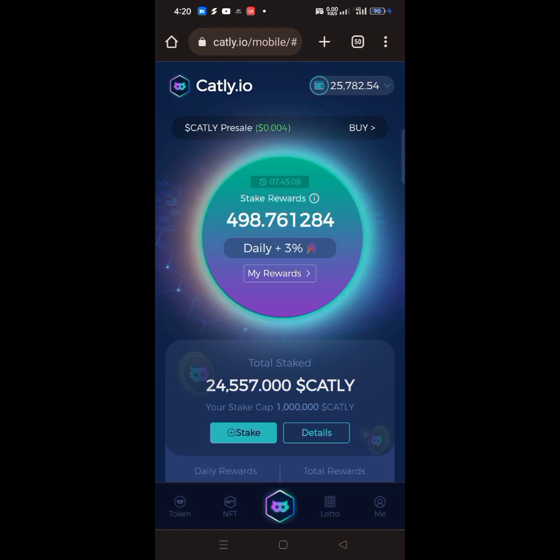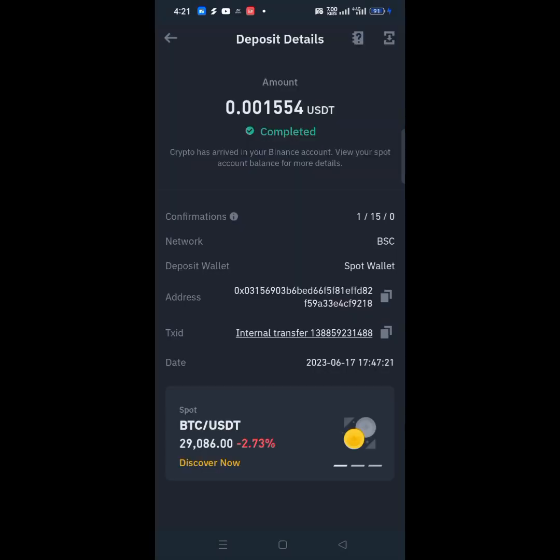Once you're done, they are going to send you a little amount of USDT. Let me show it to you guys so you can see what I'm saying. Look at it. This is the kind of USDT that they are going to send you. This amount of USDT is a kind of verification code to make sure that this is your verified Binance account. If you don't have a Binance account, follow the link in the description of this video, sign up, and do your KYC. It's very simple. Verify your account using your BVN number, your national ID card, or your NIN slip, anything at all that you can use to verify your account.